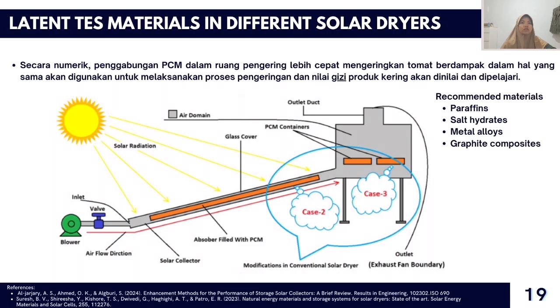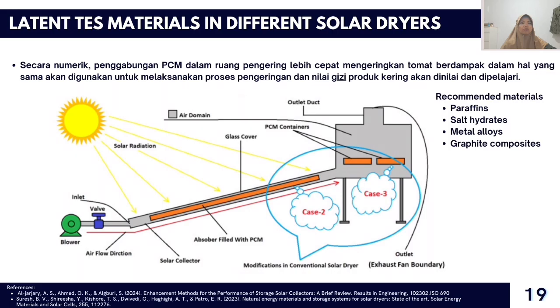More specifically, paraffin is often used in small to medium scale as it has a high energy density and adjustable phase change temperature. Salt hydrates are suitable for low temperature applications and have a large energy storage capacity.